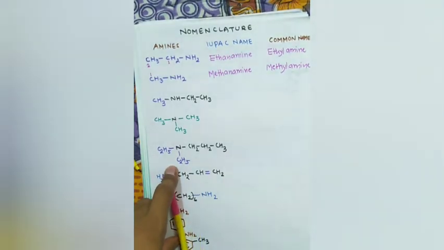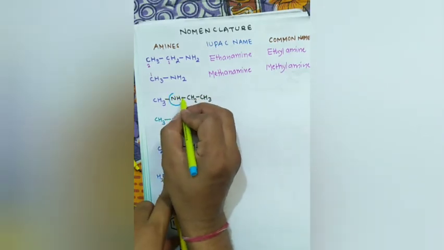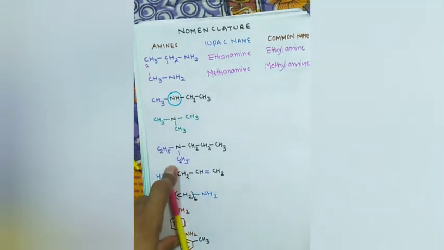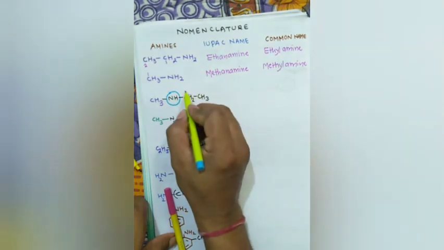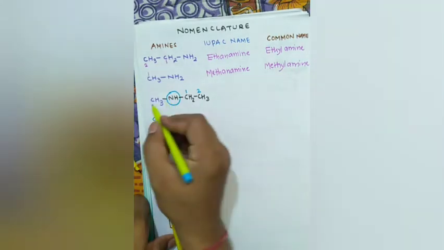Now, what about this compound? N is there, so it is an amine. Now, on both sides of nitrogen, there are two alkyl groups. The group which has more number of carbon atoms will act as the parent chain. Okay, we will be numbering like this 1, 2. So if methyl is not there, then it will be named as ethanamine. 2 carbon atoms, ethane and NH2 amine. But herein methyl is present.